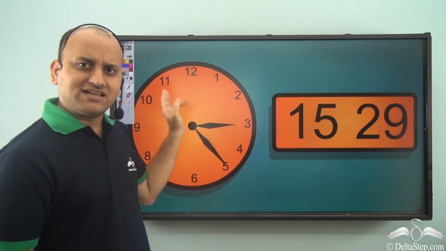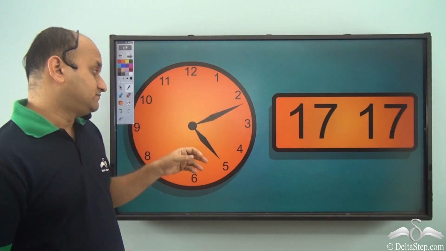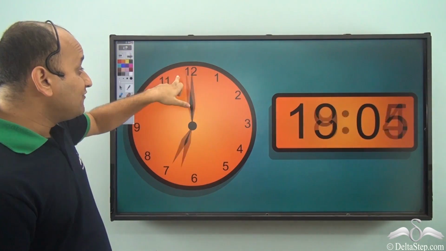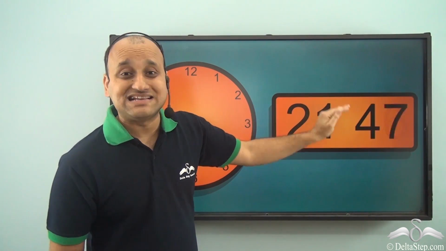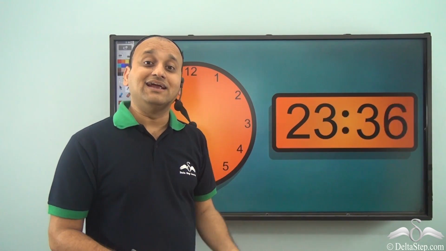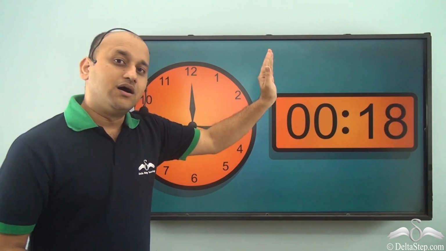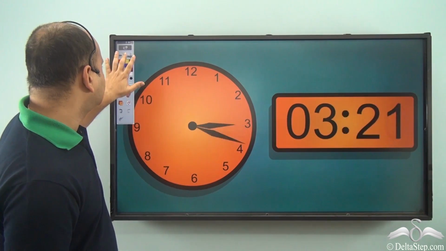So the first part, that is the first circle from 12 midnight to 12 noon, the time in both of them will be the same. But at 12 noon, this will again start counting from 12, 1, 2, 3, 4 and so on. But this will not reset at that time. This will keep on counting till it reaches 24 hours. That is the main difference between a 24-hour clock and a 12-hour clock.